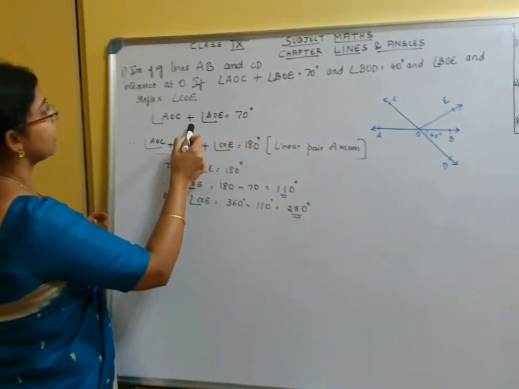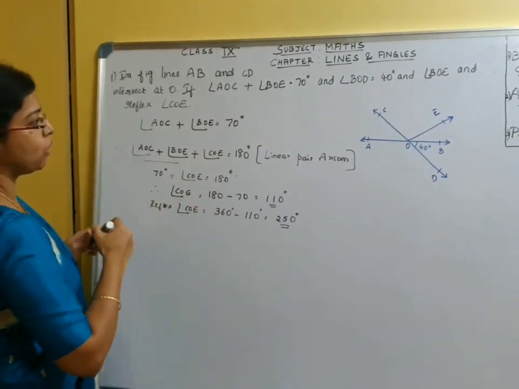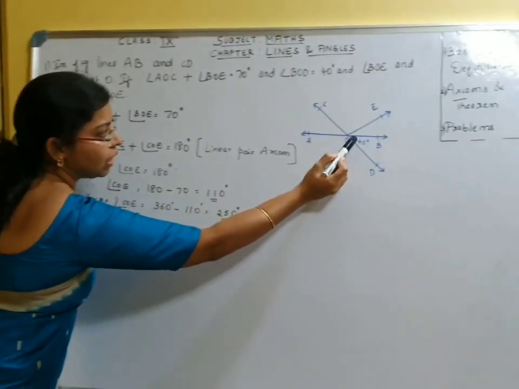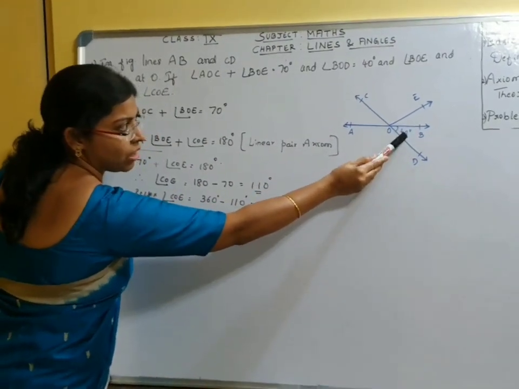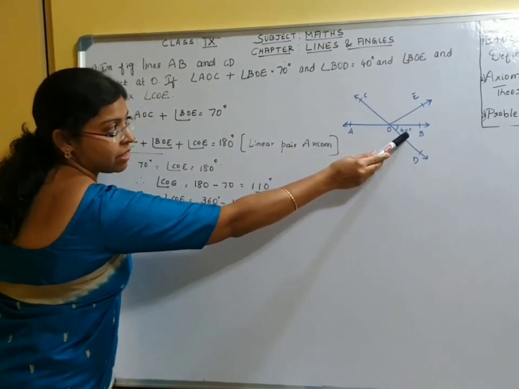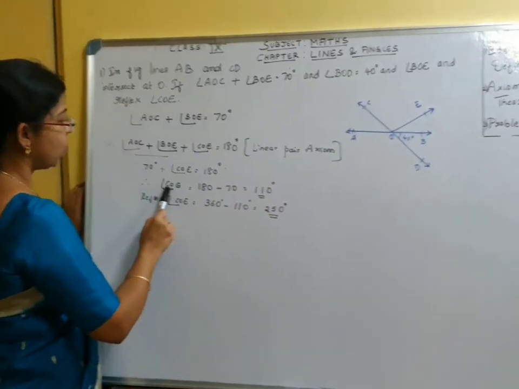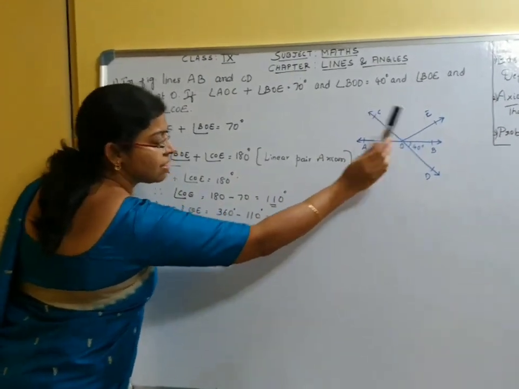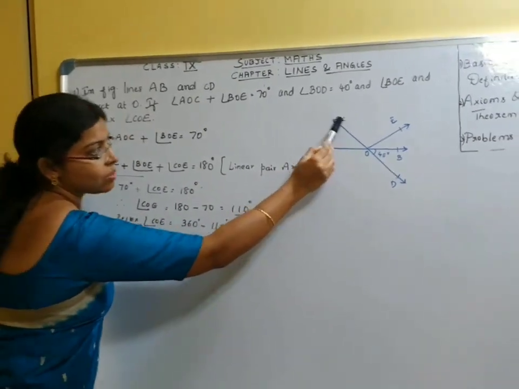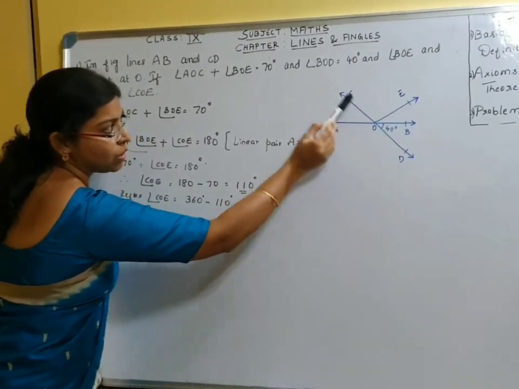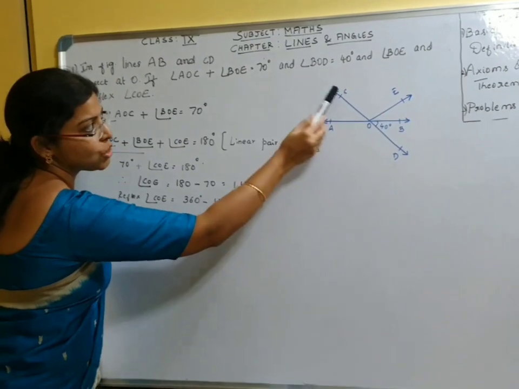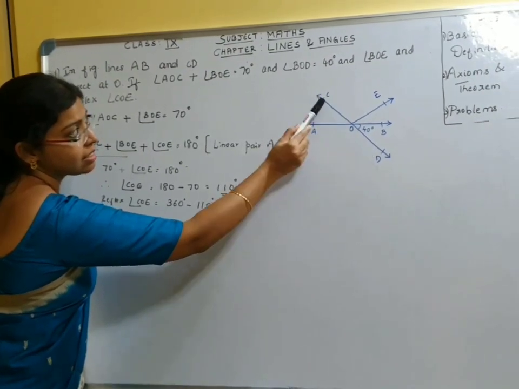Then what we need to find out? Angle BOE. We know angle BOD is 40, which is given, and we have found angle COE, which is 110. So angle COE, BOE and BOD are all adjacent angles which lie on the line CD.